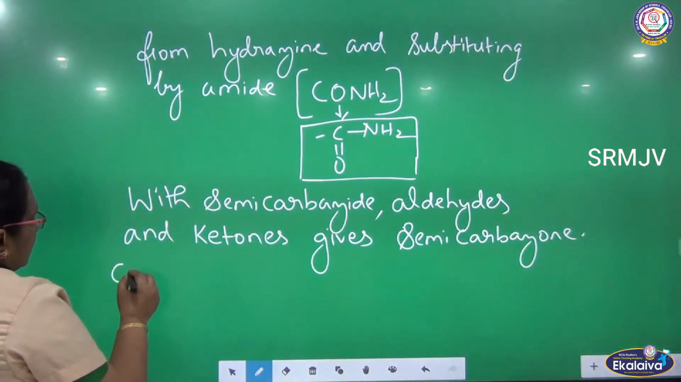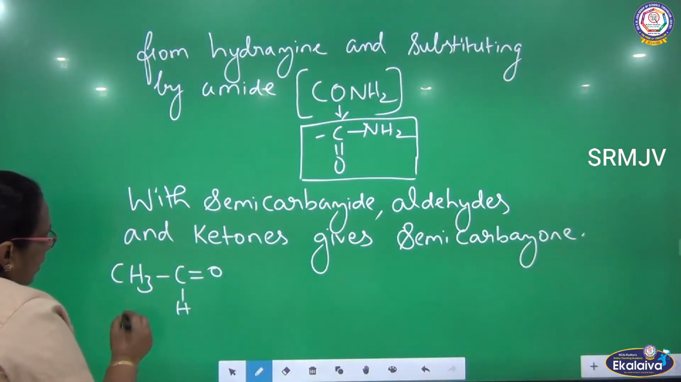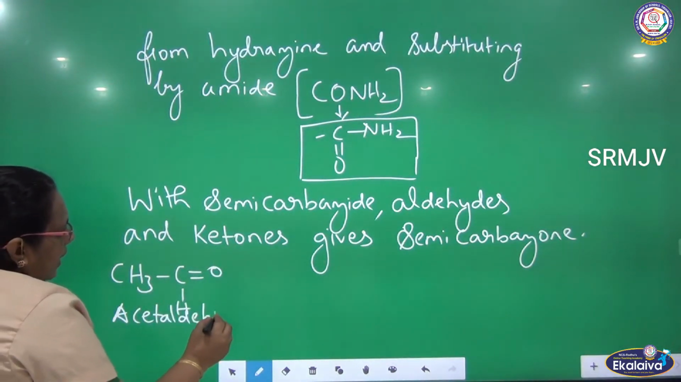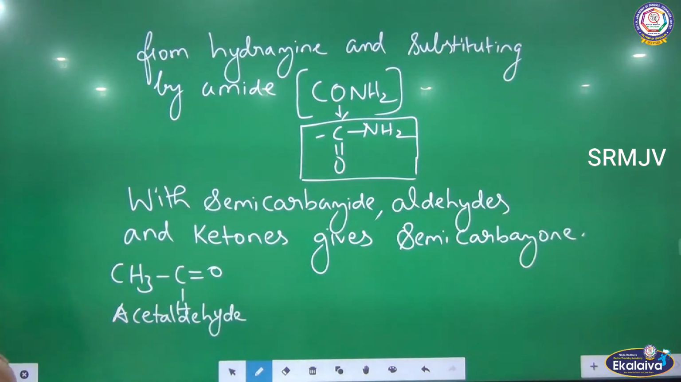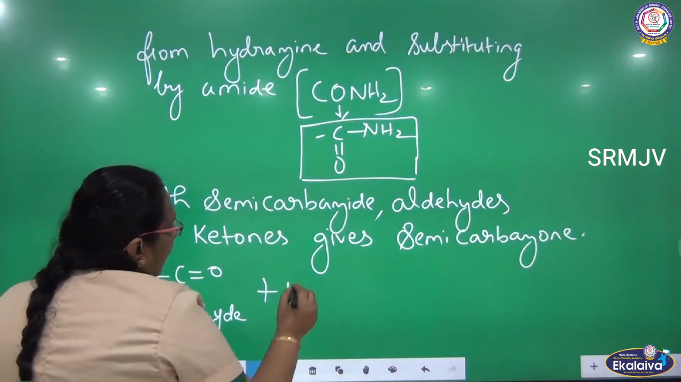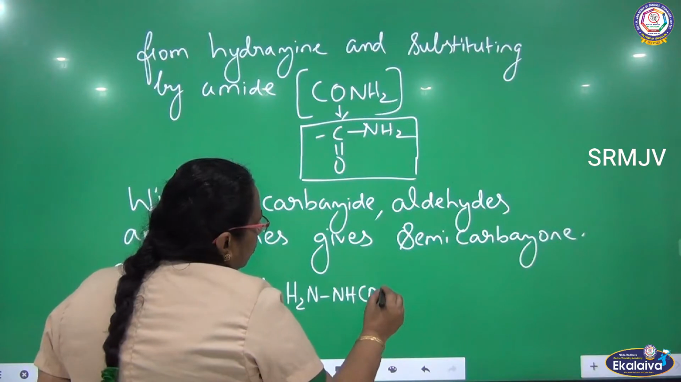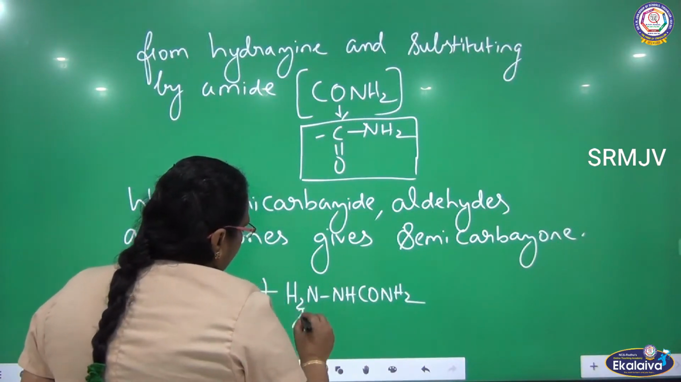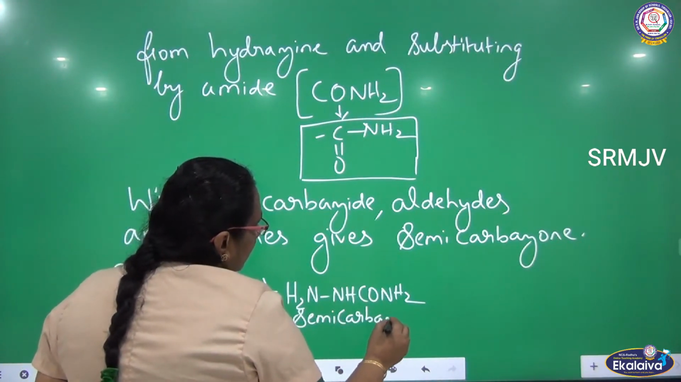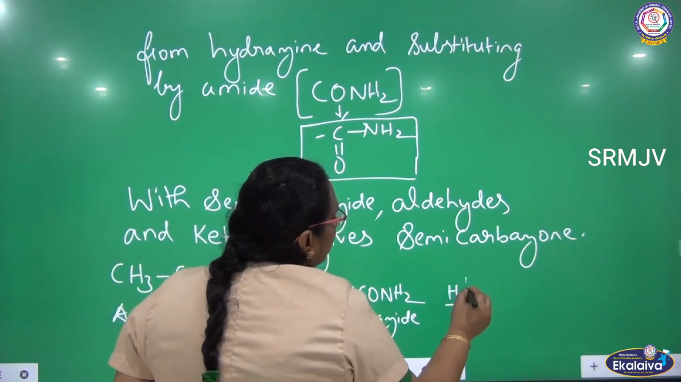I am starting with acetaldehyde, CH3, C double bond O, hydrogen. What is this actually? Acetaldehyde, which has an aldehydic group, so it belongs to the aldehyde family. When it reacts with semicarbazide, H2N, NHCO, NH2, so this is semicarbazide, in the presence of a catalyst.